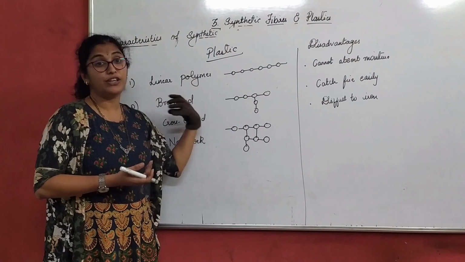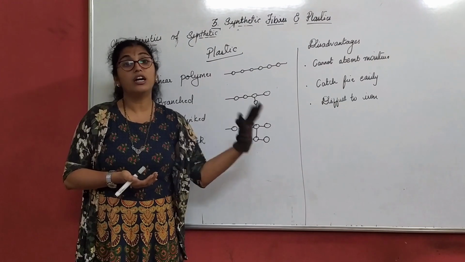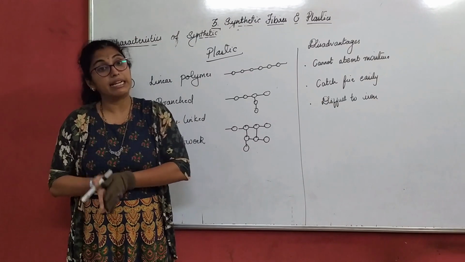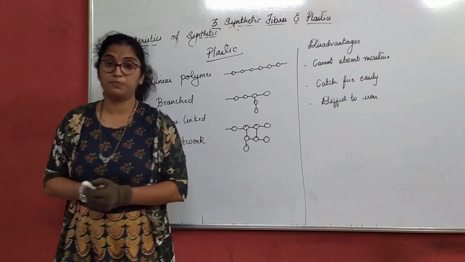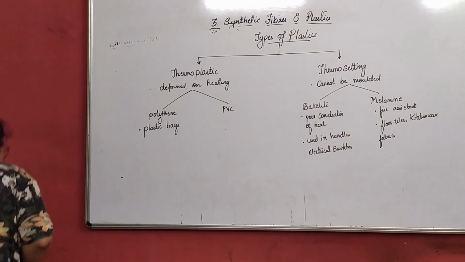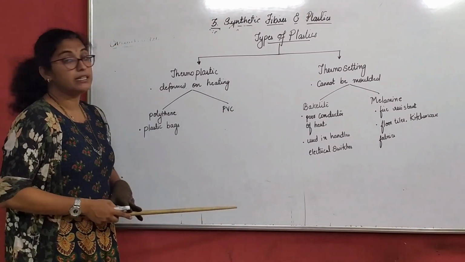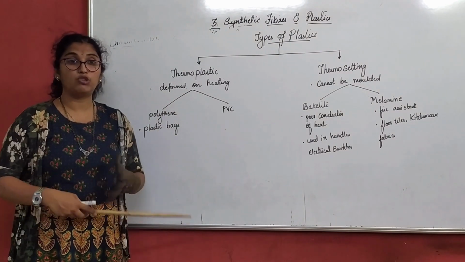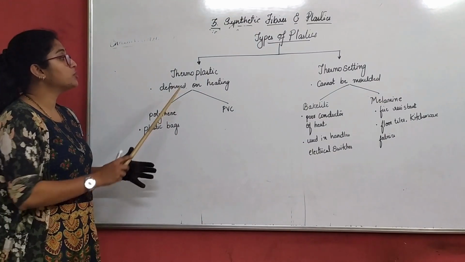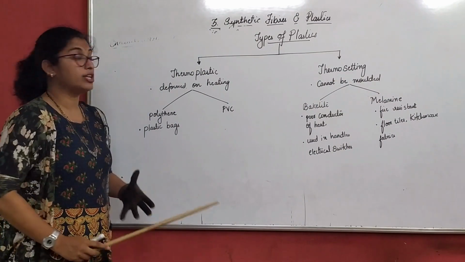So based on these features and characteristics, plastics are further classified in terms of thermoplastic and thermosetting plastic. We will just see the bifurcation. As we told, we will classify plastics in two different types, because plastics we can remold, reshape, recolor to our desired things. So we classify them in terms of thermoplastic and thermosetting plastic. Now, let us understand them in detail.